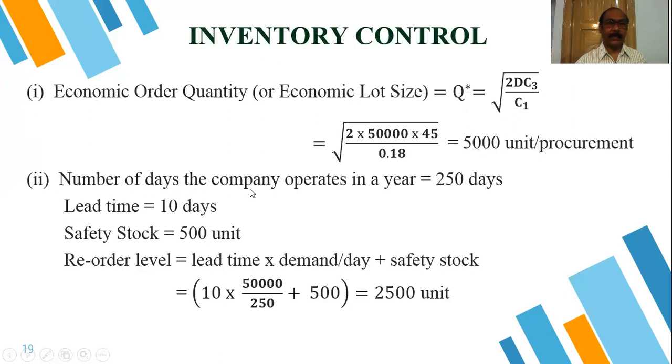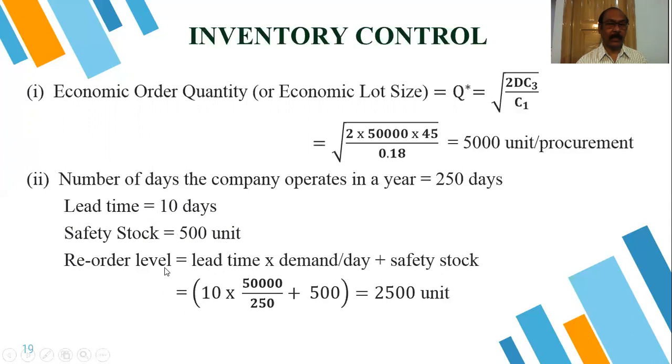The number of days the company operates in a year is 250 days. It is given as the working days of the company. After placing the order, we get the delivery of the quantity in 10 days. That means it is the lead time. 10 days is our lead time. Safety stock is given as 500 units.